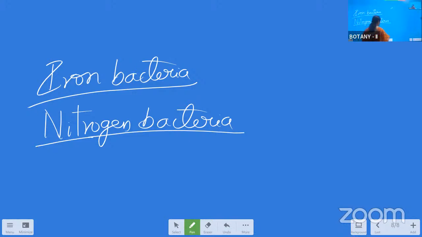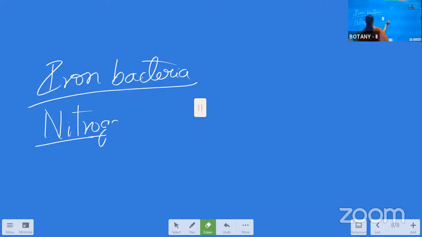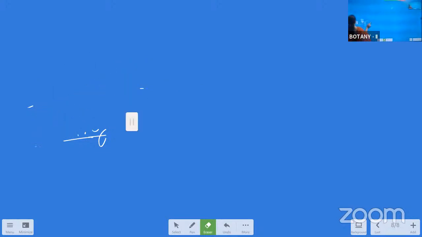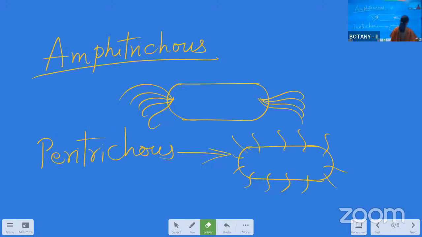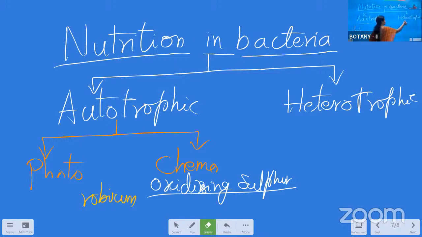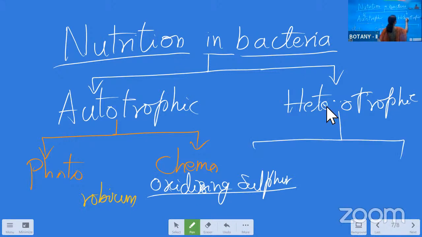And the next one is heterotrophs. Heterotrophs means the bacteria which cannot live on their own and are completely depending on food or shelter, or food and shelter both, on the host. Those are called heterotrophic bacteria. Again, these are of two types, parasites and saprophytes.